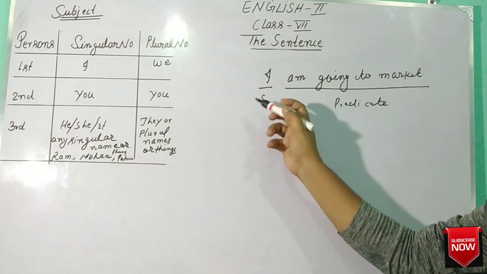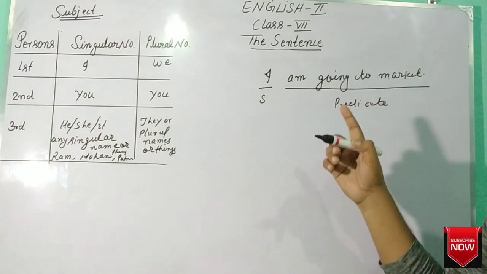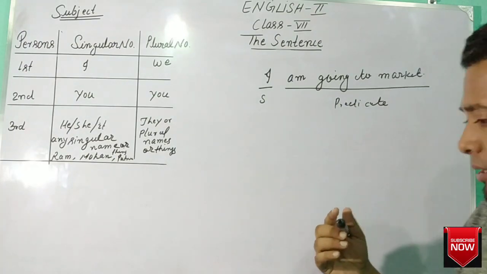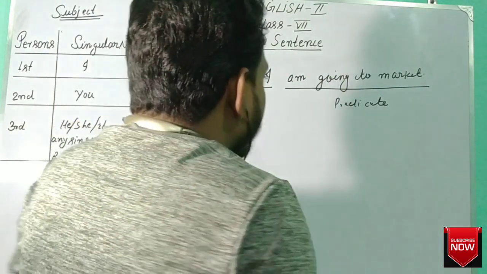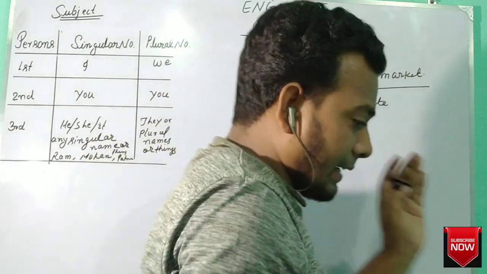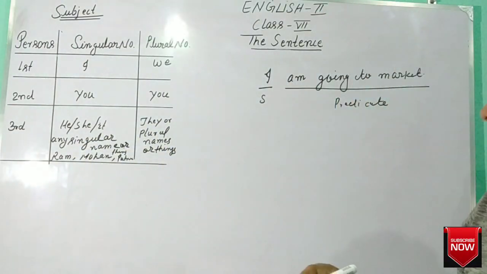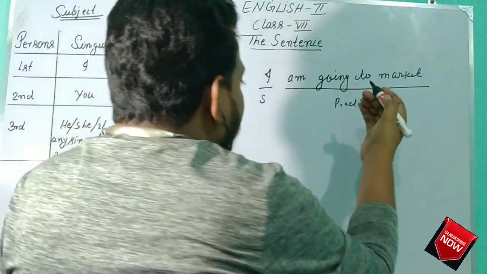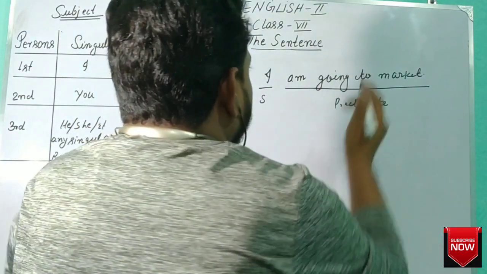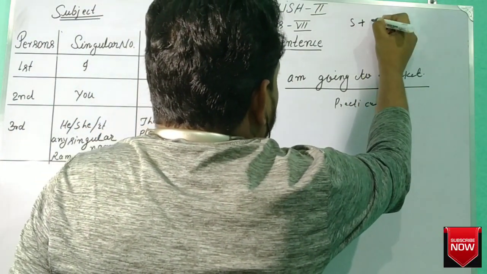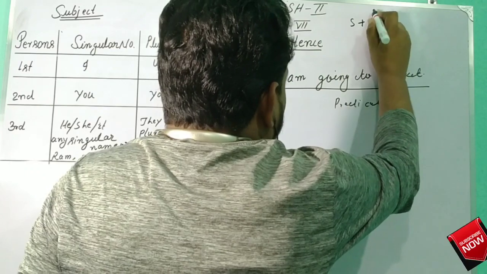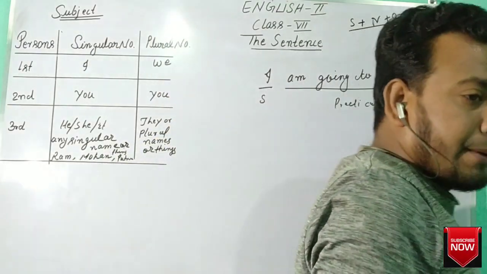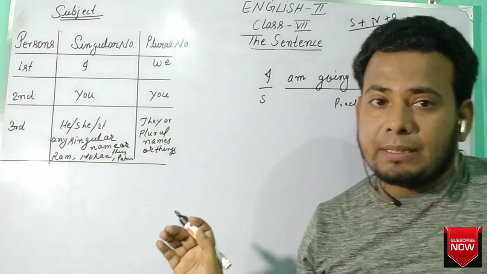Should the subject be placed first or last? Subject can be placed first and also last. But in most cases, the subject is placed first, okay? And after the subject, there is a verb, a main verb or a helping verb. So the proper order of the sentence is what? Subject plus verb plus object.